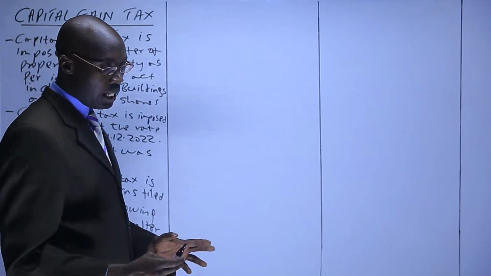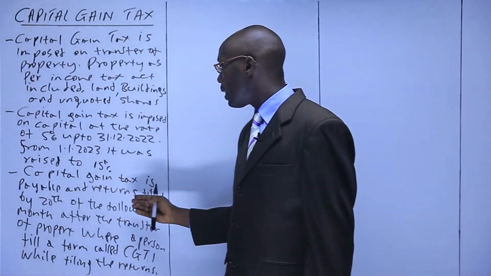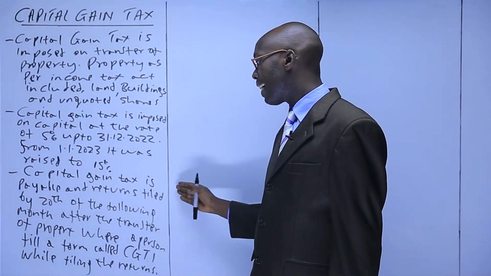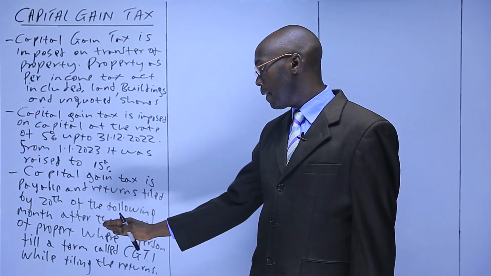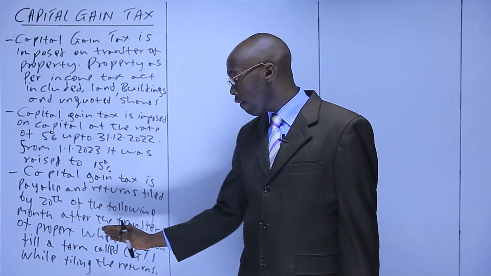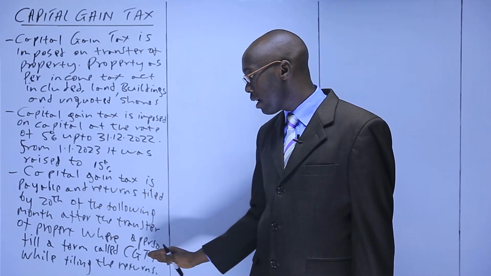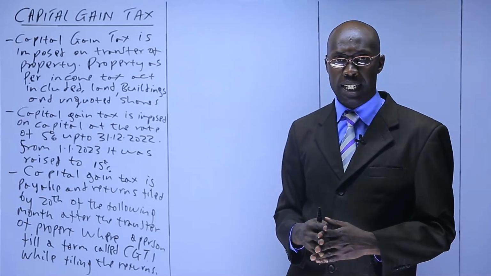What I had not mentioned earlier is that capital gain tax is payable and returns filed by 20th of the following month after the month of the transfer of property, where a person fills a form called CGT1 while filing the returns.